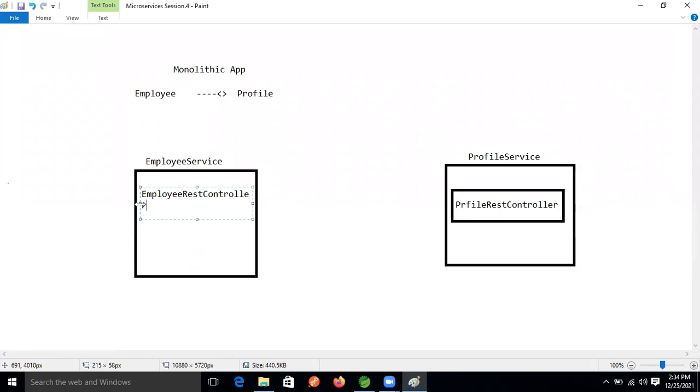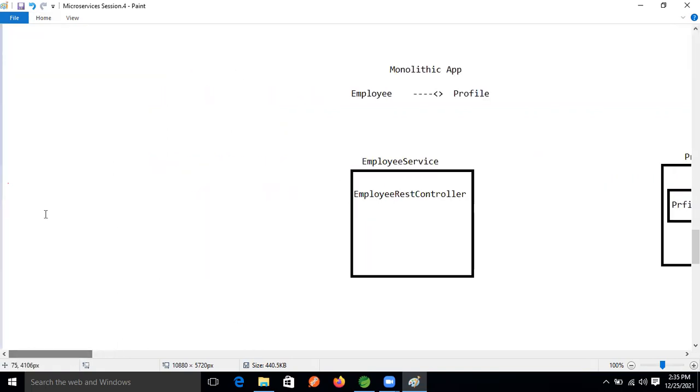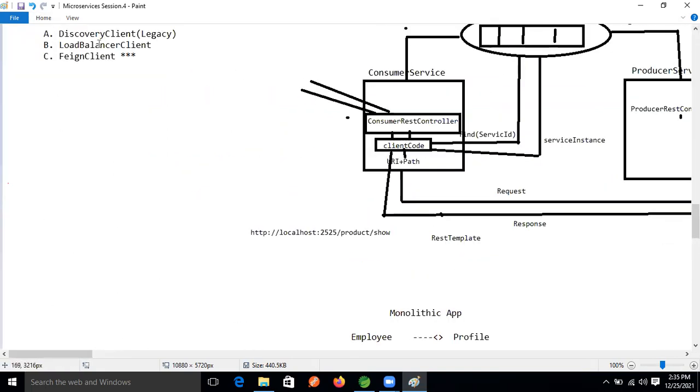With this employee REST controller, we will make a has-a relation with, again, one more controller, the profile REST controller, which will have a has-a relation with the discovery client, right? Discovery client, guys.